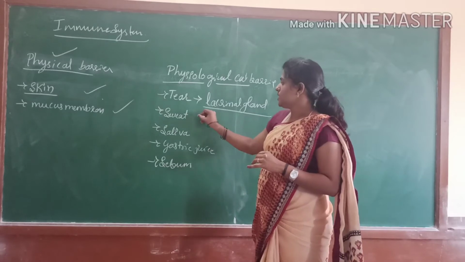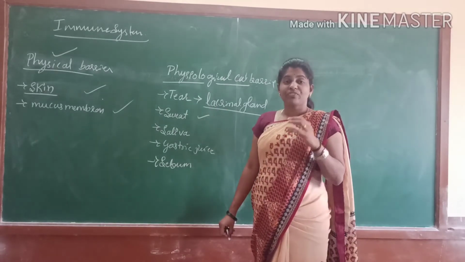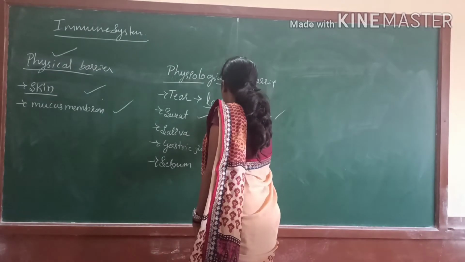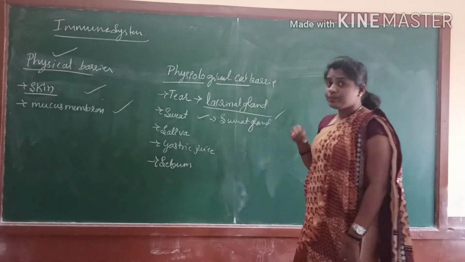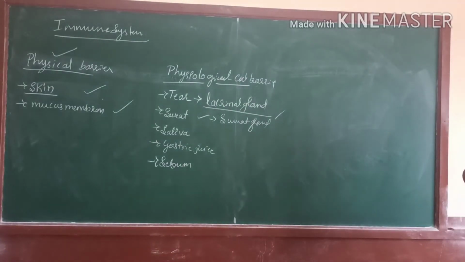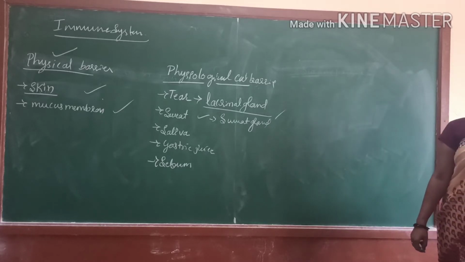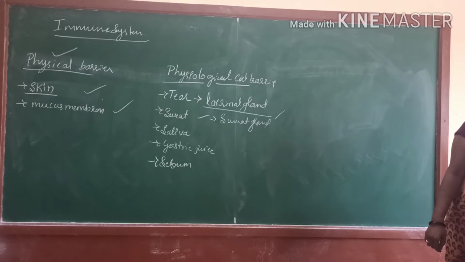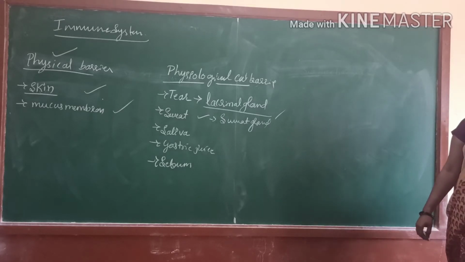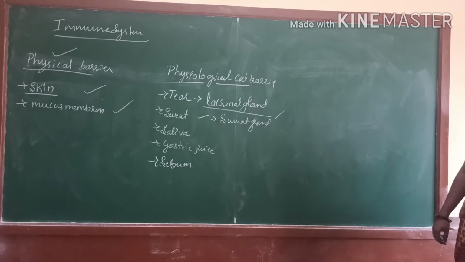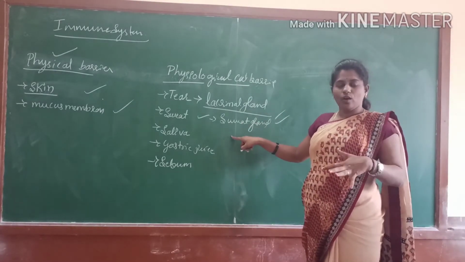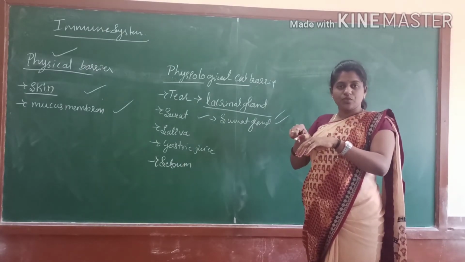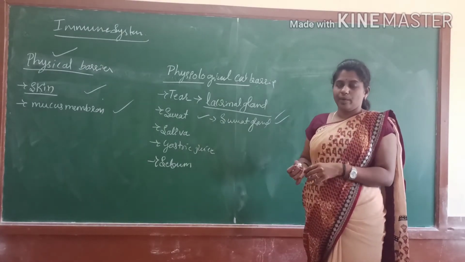Next is sweat, which is secreted by the sweat glands. These sweat glands also help in emitting sweat, and the skin flushes some microbes from the skin. Gastric glands also contain some HCl. When dust particles are present, the sweat will be released and afterwards they will be flushed out.